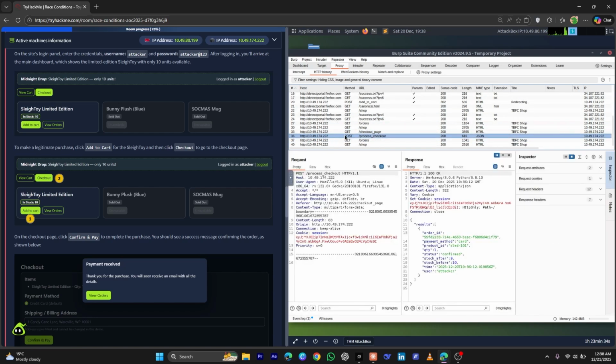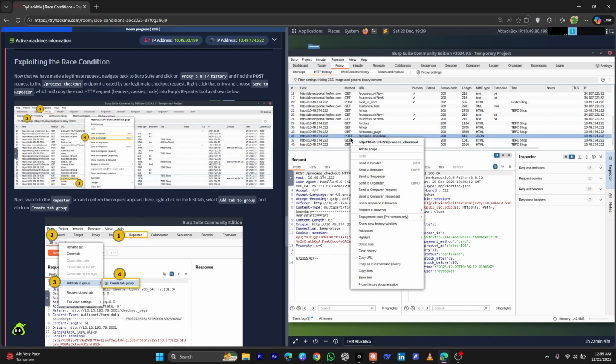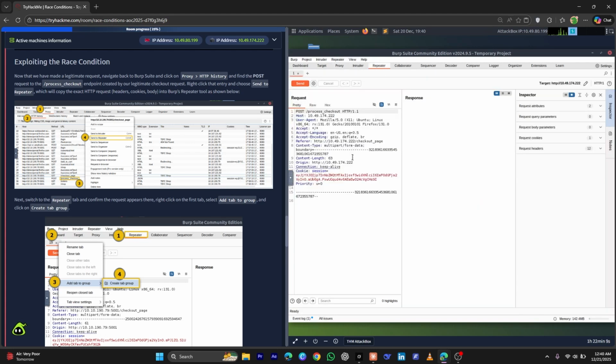This is a POST request. What a POST request means is sending information from my side to the server or the website. Now that we found this request, we will right click on it and send it to Repeater. What we just did is copy the same request, its header and body and everything. Now we go to the Repeater tab, and as you can see, this is the same request.